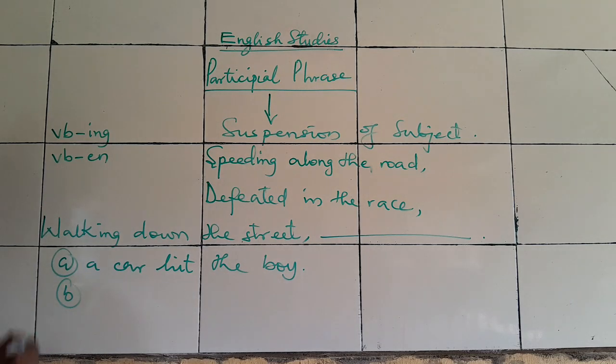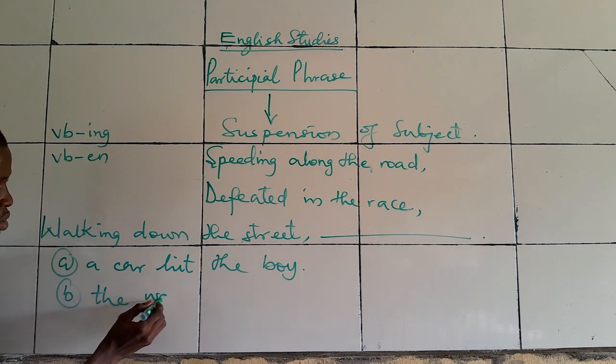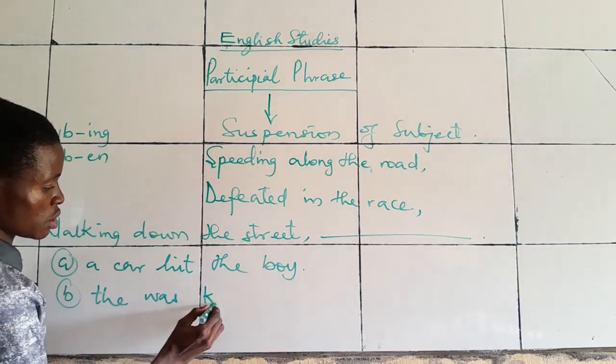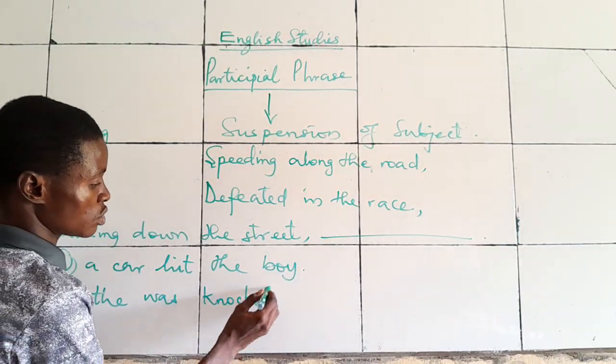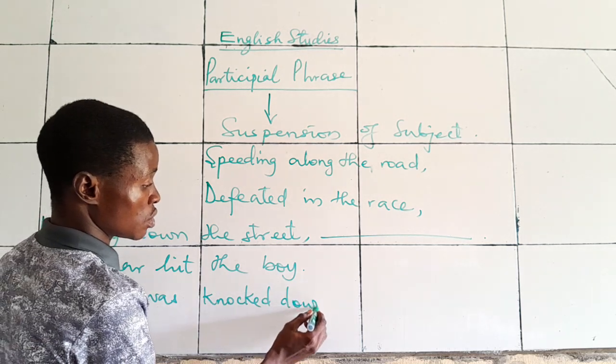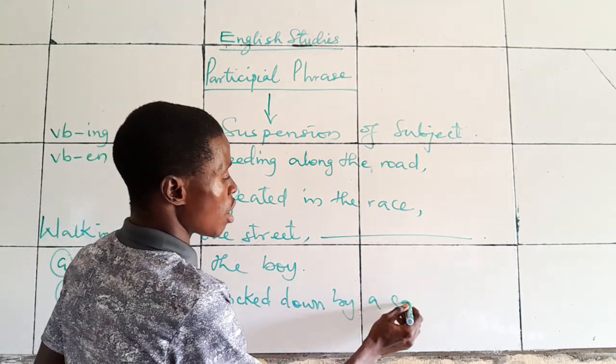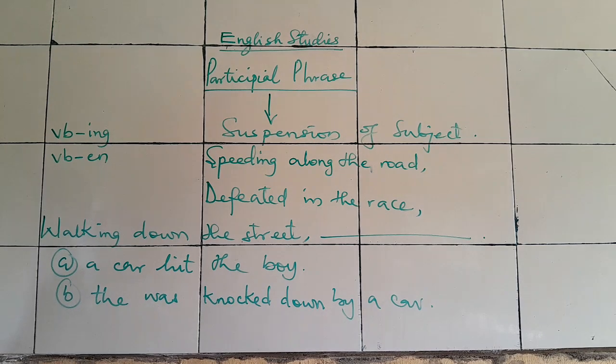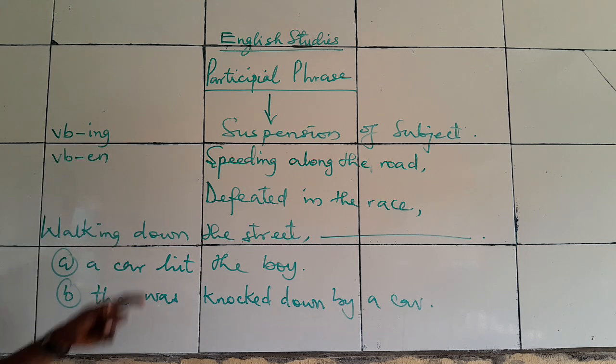B: the boy was knocked down by a car. If you take a good look at it, we might think the two options mean the same thing. Yes, they mean the same thing. But according to the rule of participial phrase, we cannot take one as our answer while we can take the other one as our answer. Which one will be our answer between the two?